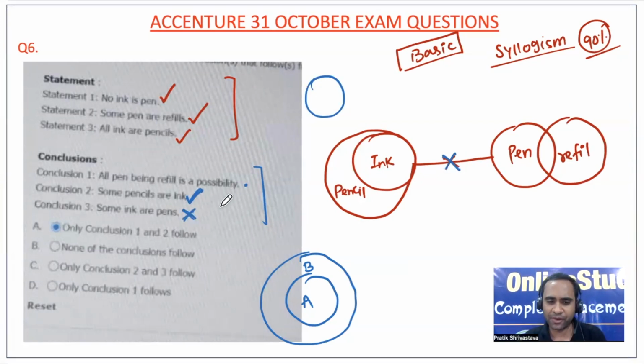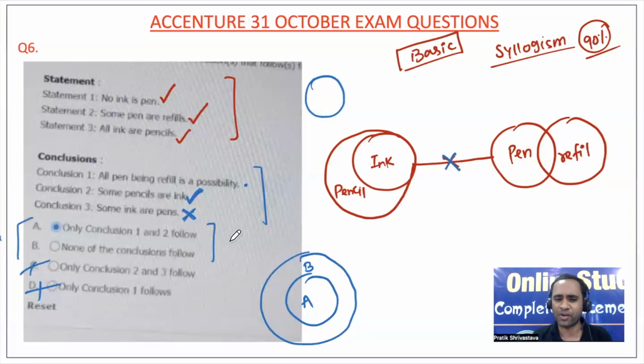One thing I could tell you, friends: option D is eliminated, and option C is also eliminated because 3 is not true. Now we have only 2 options. Even if you want to guess in the exam, you have to guess smartly. If you're not able to understand conclusion 1, at least conclusion 2 is true, so mostly option A will be the correct answer, and the probability of getting the question correct will be higher. But anyway, let us get the concept.